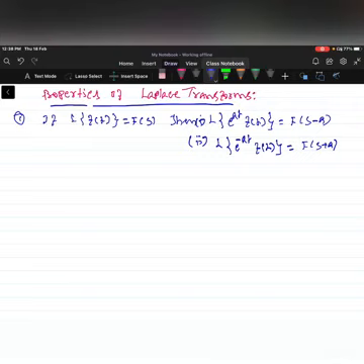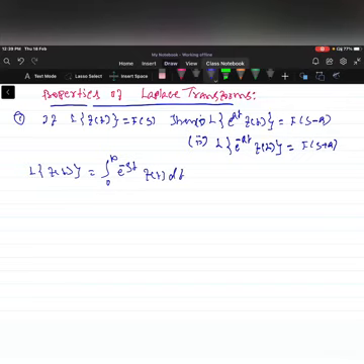From the definition of Laplace transformation of f of t, Laplace of f of t is the integration from 0 to infinity e power minus st f of t dt. So in place of f of t, you take e power at into f of t.